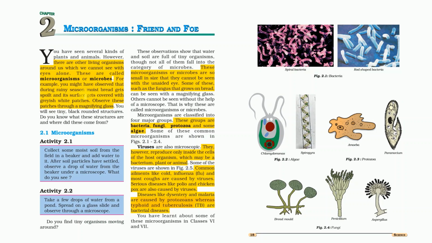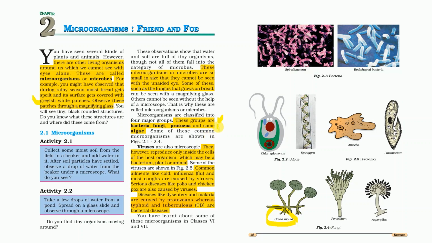For example, during the rainy season, moist bread gets spoiled and its surface gets covered with grayish white patches. This is due to the formation of bread mold. This is a variety of microorganisms of the group fungi. So now, coming towards the different groups of microorganisms.